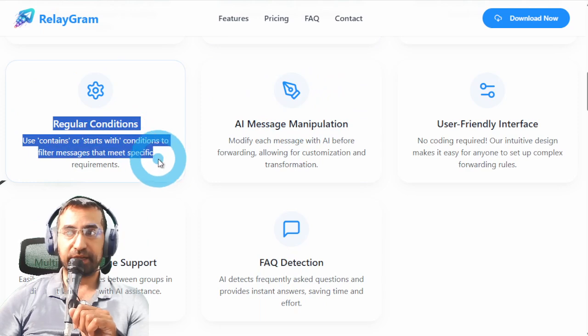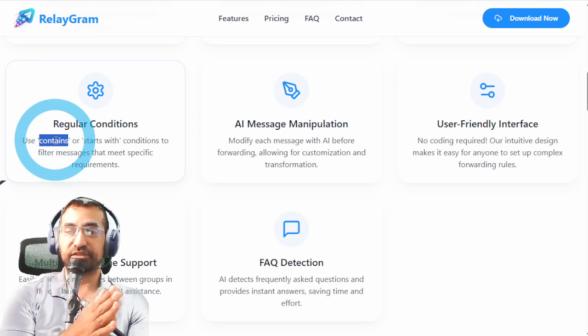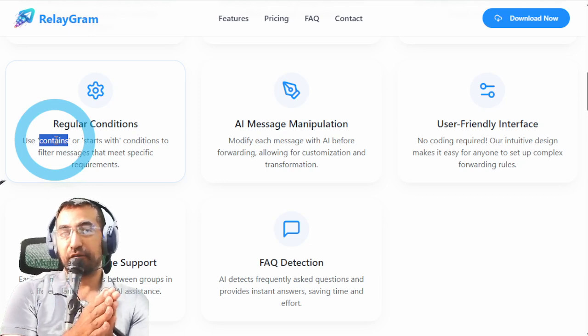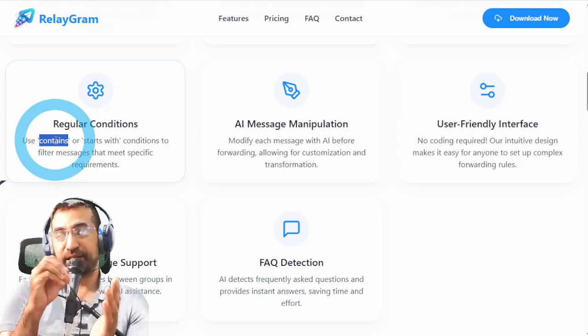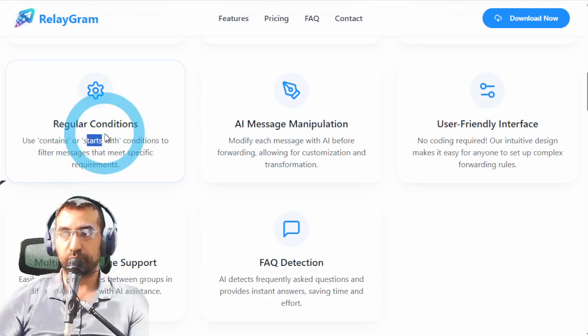You can also use regular conditions, like if the text contains a certain word, like if someone says to you, for example, VIP or something like that, then it will forward that message somewhere else. So you can use the contains or starts with conditions as well.